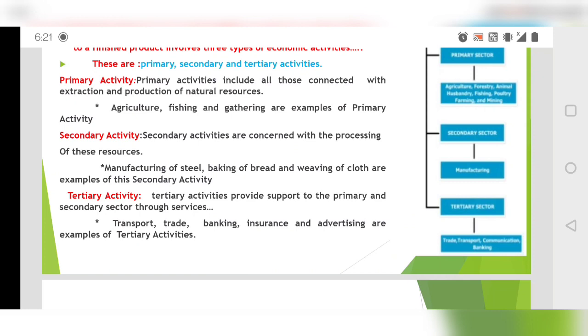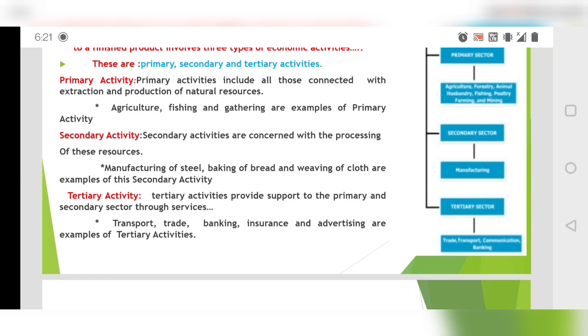Secondary activity is related to the processing of these resources which we are getting from the primary sector. Like if we are getting iron ore from there, the raw kind of iron which is not clean iron. And then second thing, we are getting certain crops, like cotton, rice, sugarcane.